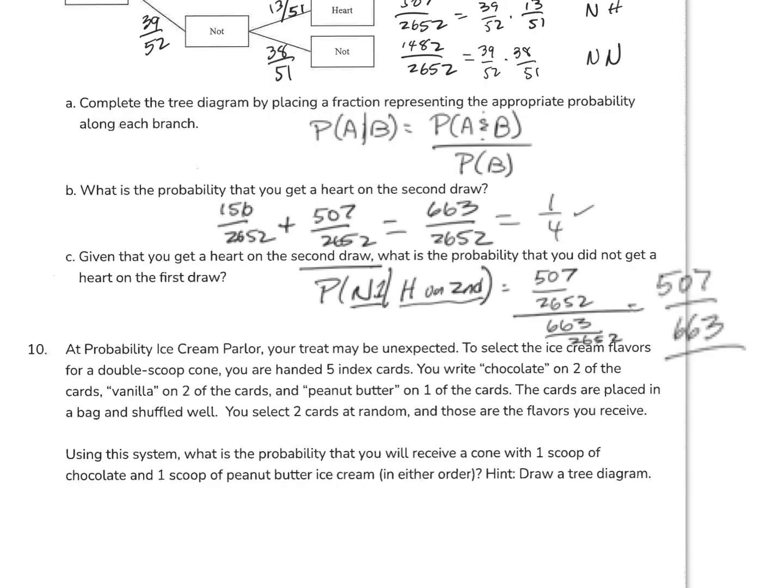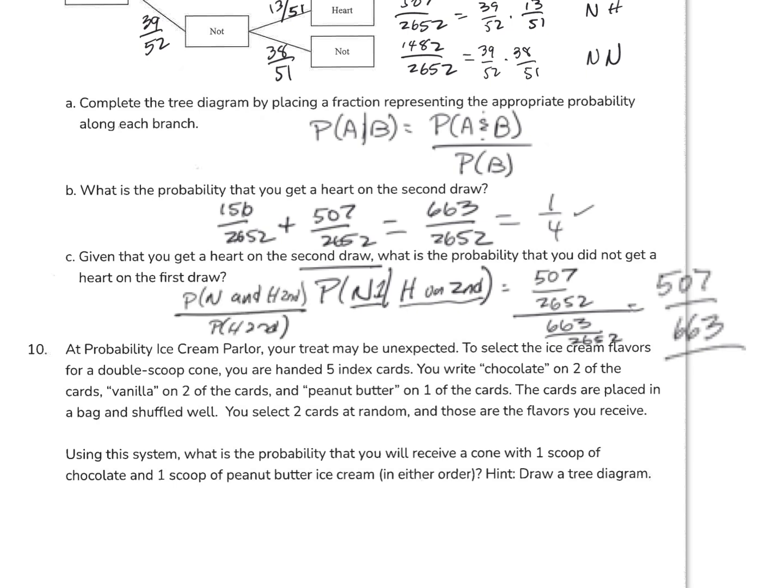And just to clarify this, the probability of no heart on the first given heart on the second, we're going to take probability of no heart on the first and heart on the second, and we're going to divide that by probability of heart on the second.